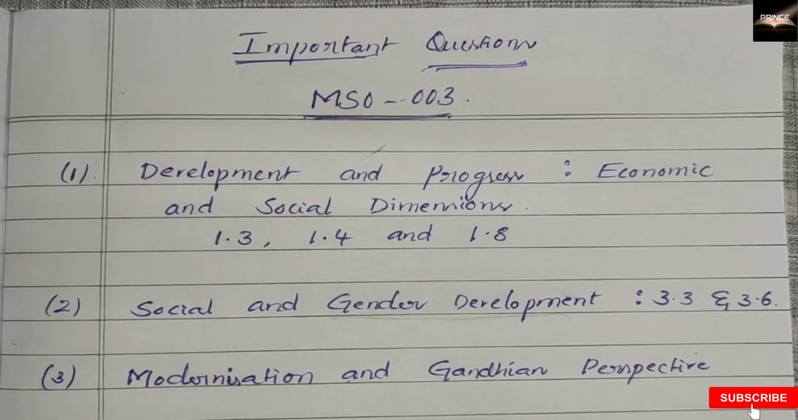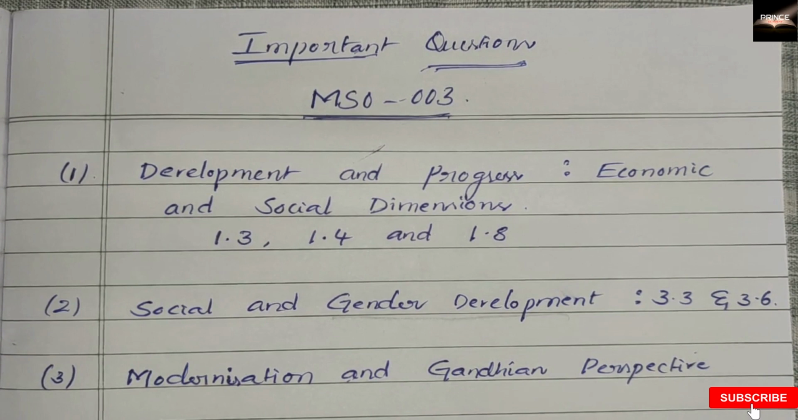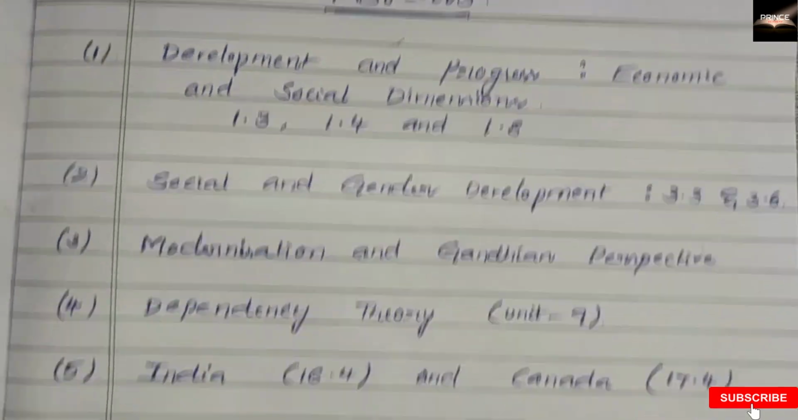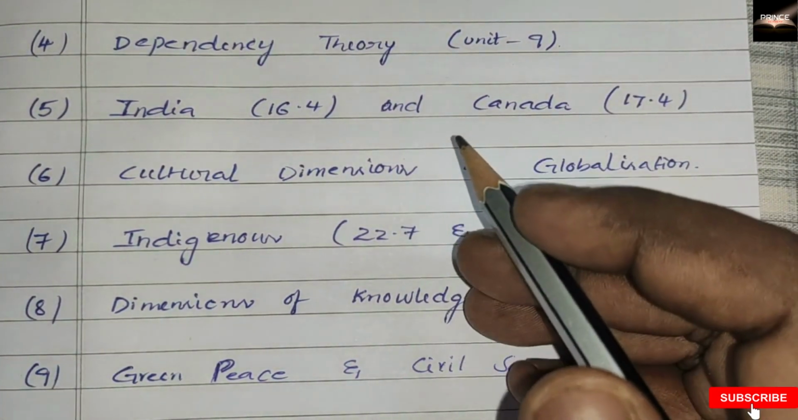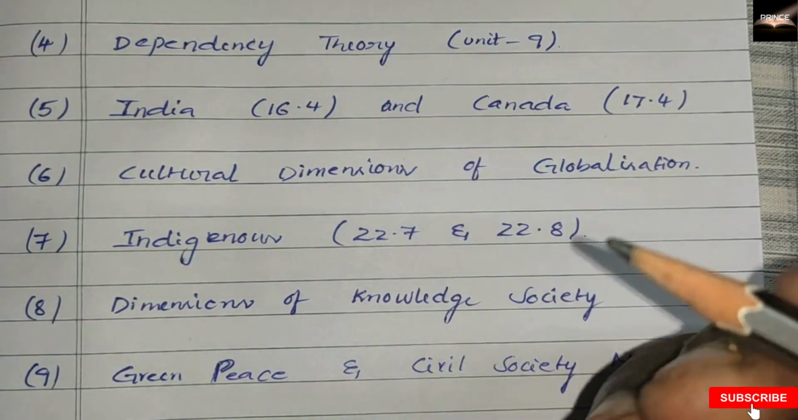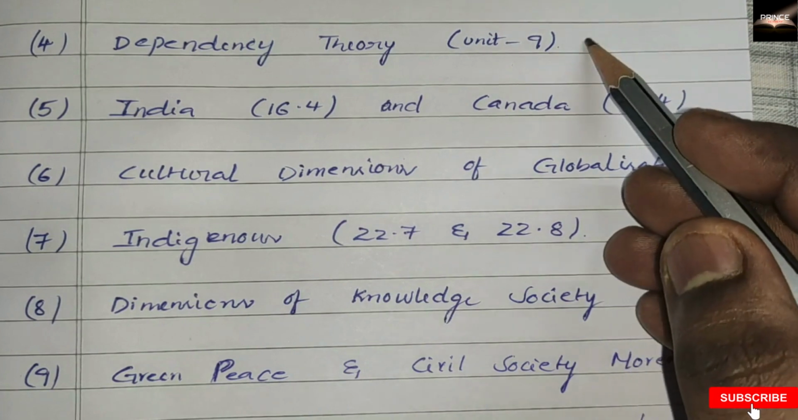Of course, the other two, liberal perspective and Marxian perspective, are also very important, but you can watch those also. Just get the outlines from those perspectives, liberal perspective and Marxian perspective. But Gandhian perspective is also a very important question, right? Next, dependency theory. It is from unit 9. It is actually a critique of Western oriented development theories, so you have to prepare for this also.